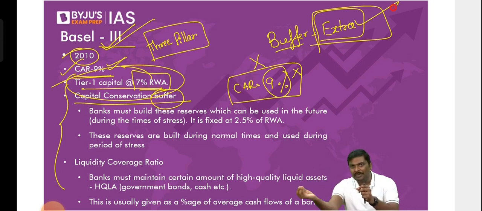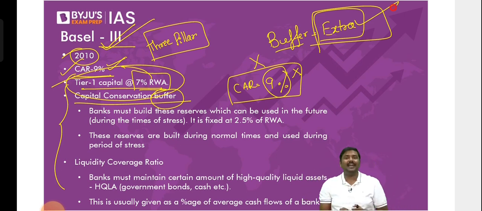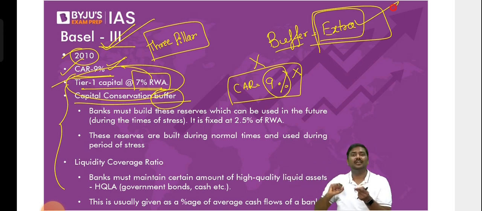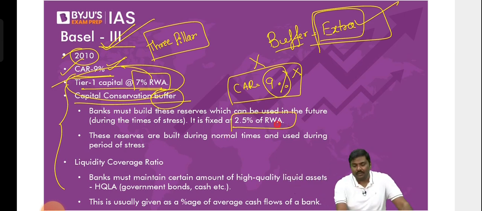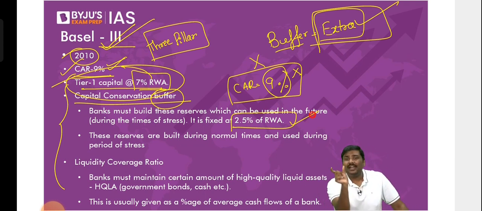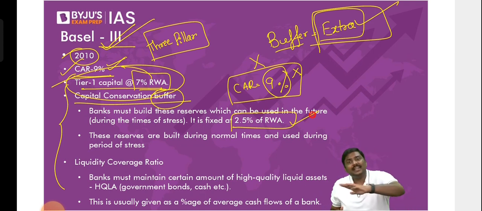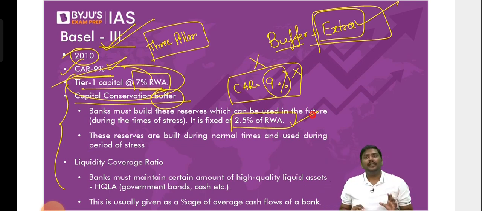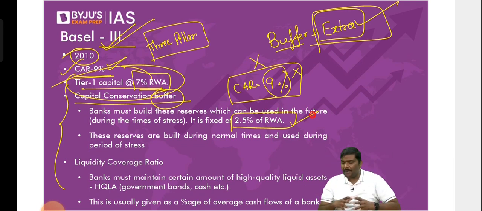Just like you keep money in a hiding place, under Basel guidelines the banks are also supposed to keep extra money like this. How much? 2.5% of risk-weighted assets. The Basel Committee tells the banks to store this additional capital, and the banks are not supposed to touch it during normal times. Imagine there's a pandemic, or a crash in the banking sector.